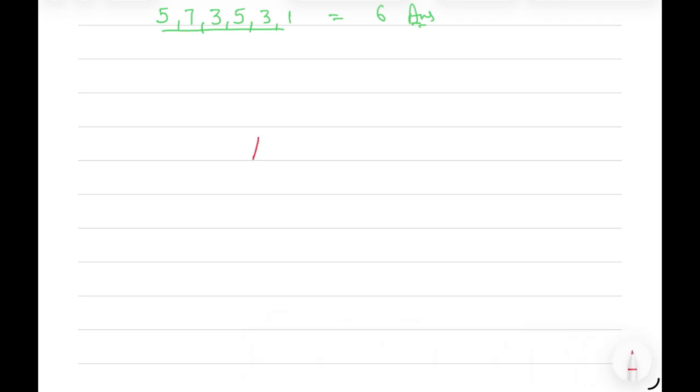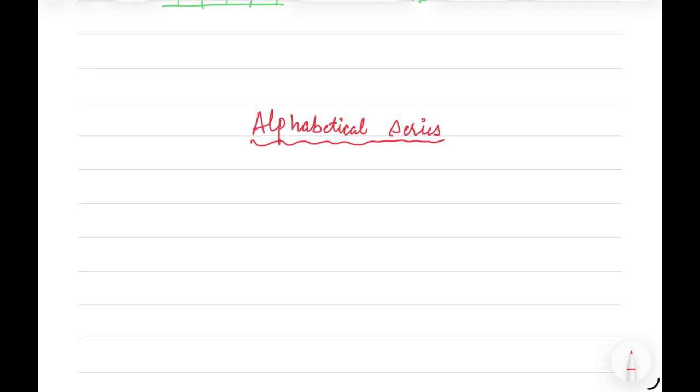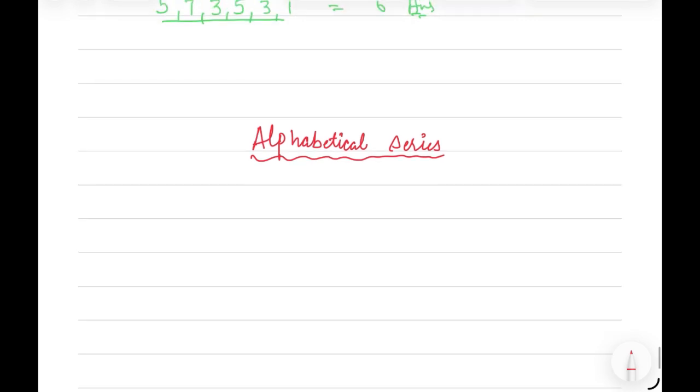Next type of question we can have in the series section is from the alphabetical series. This type of series is built with the help of English alphabets, and they also follow certain patterns or rules. So in alphabetical series we can have questions where letters are skipped, and we have to find the next alphabet. Similarly, there can be some letters skipped, that is, we can have a sequence like A, C, E, G, I. That is, letters are being skipped here.